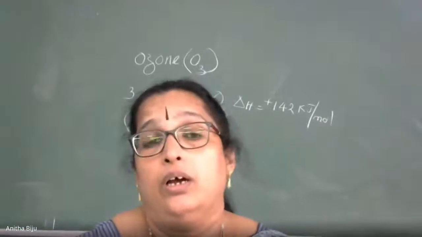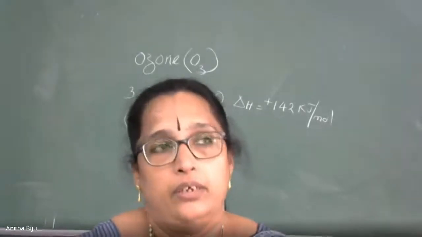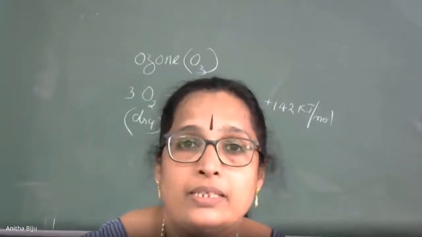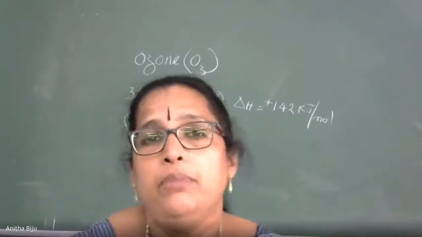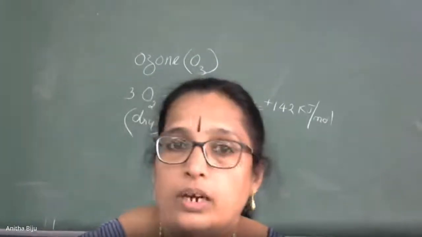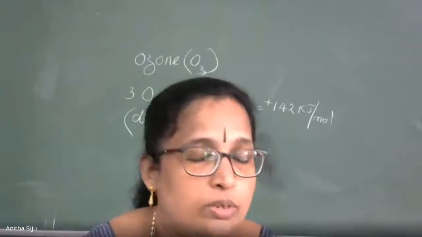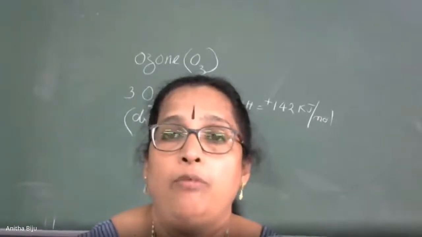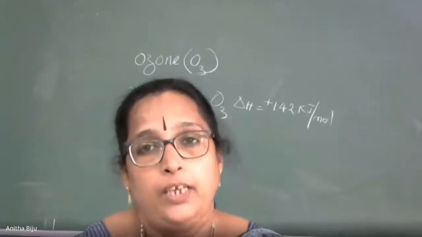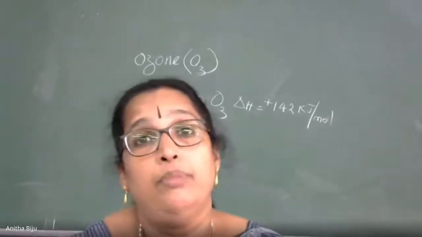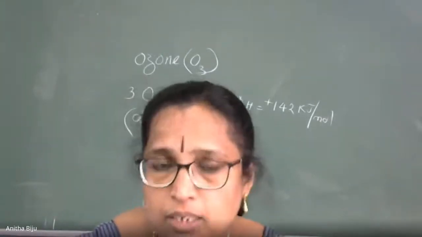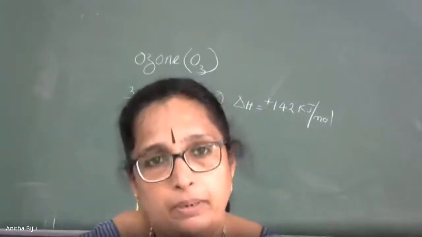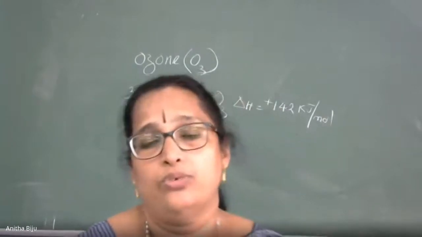Why not? But there is a limit. Suppose we are inhaling ozone and its concentration is less than 100 ppm. ppm means what? Parts per million. So if the concentration of ozone is less than 100 parts per million, then it will not make any harmful effects in our body. But if the concentration exceeds the limit, 100 parts per million, then it causes nausea and headache. Death will not happen, but if the concentration is increasing, then it creates problem.